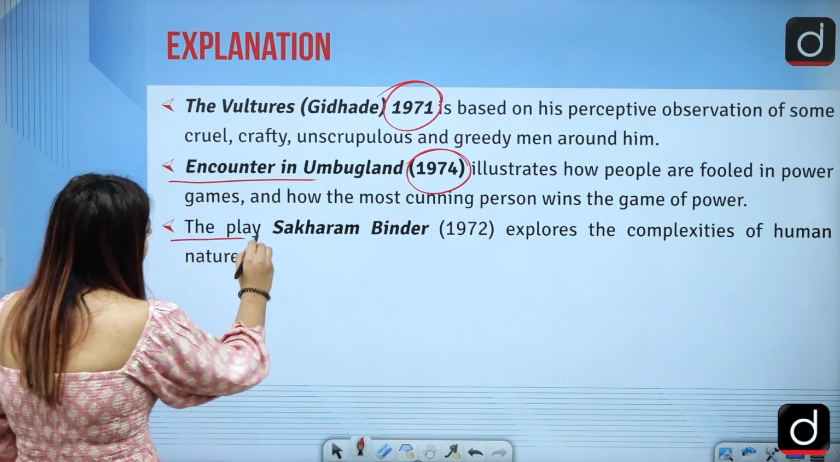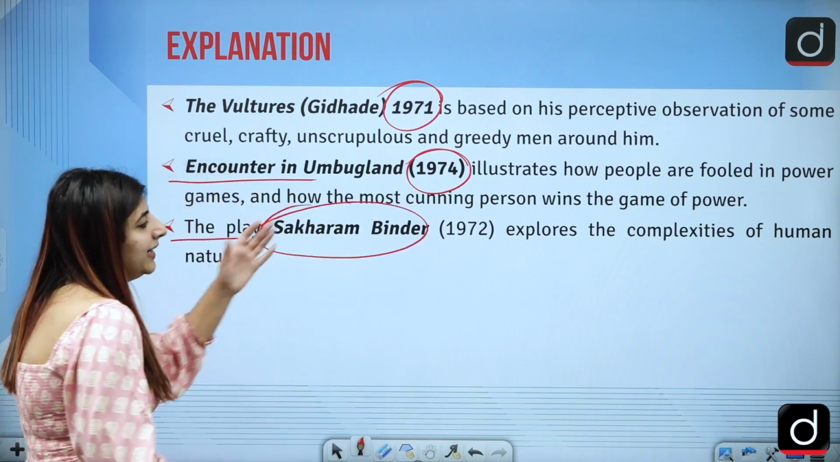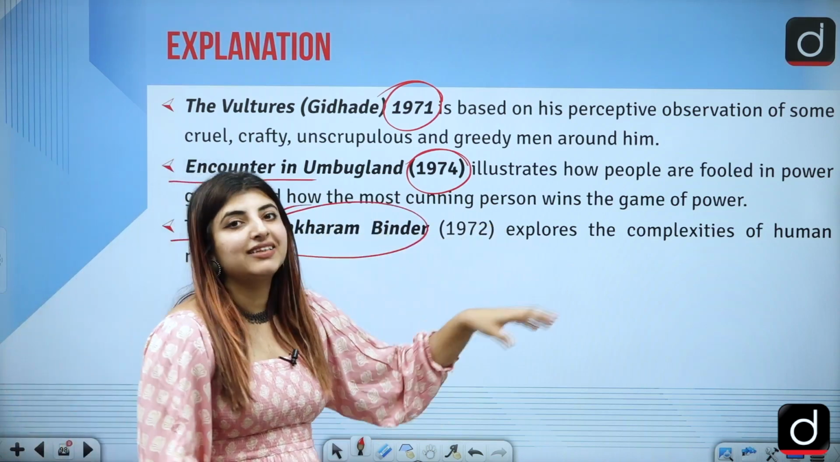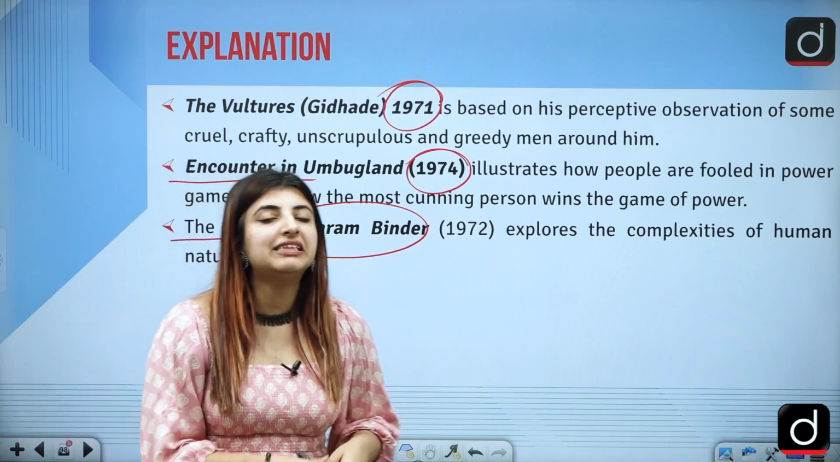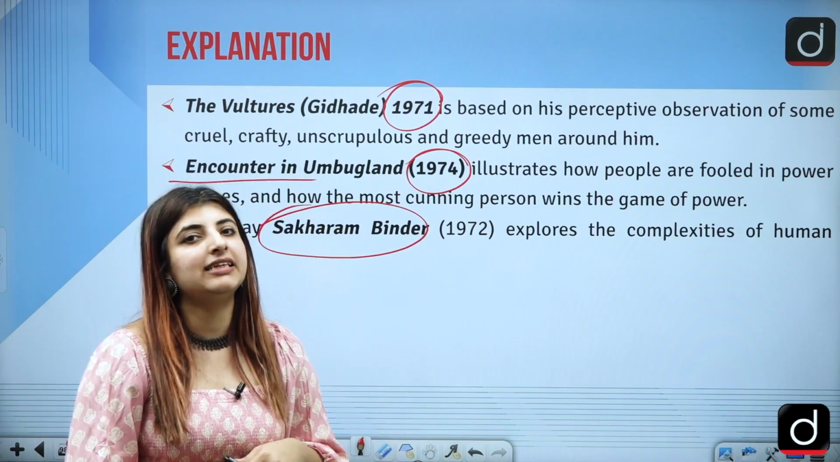Next is the play Sakharam Binder, 1972. It explores the complexities of human nature, how humans deal with certain complexities in their entire life, in real life.